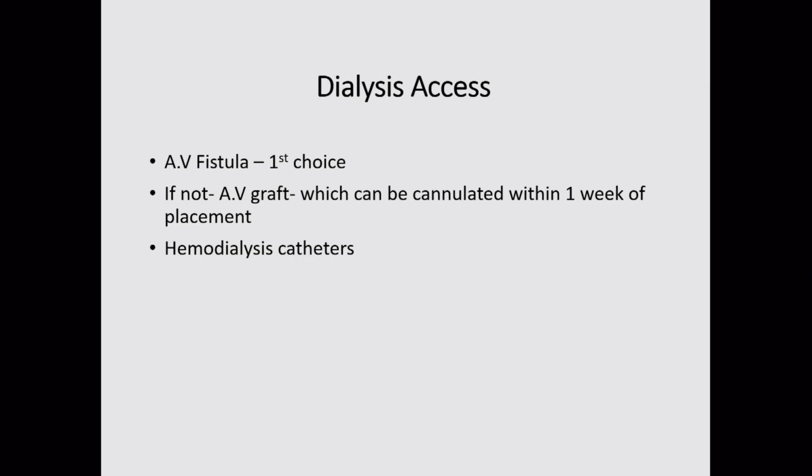So AV fistula is the first choice of dialysis access, but if not, then AV grafts, which can be early cannulated, should be used. Otherwise, the last option, and not preferred, is hemodialysis catheters, but they are very routinely used in Indian practice because of poor management and less agreement by the patients to develop AV fistulas early.